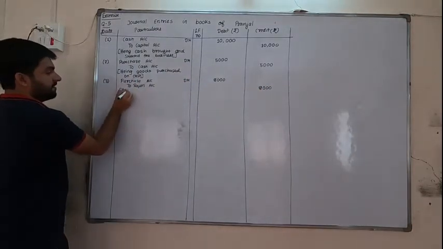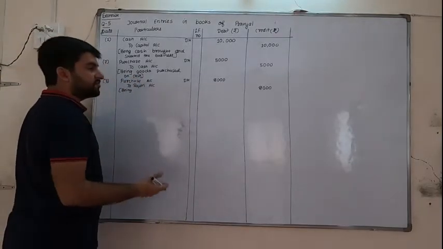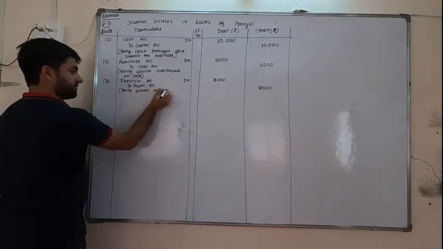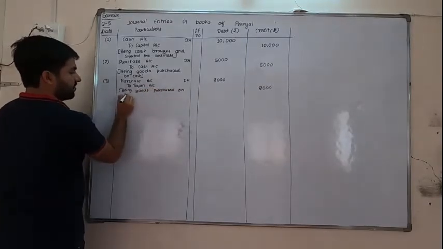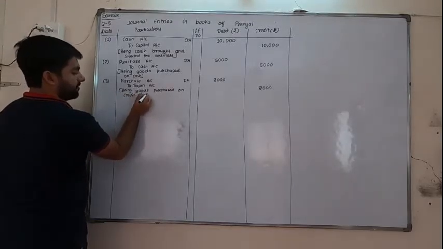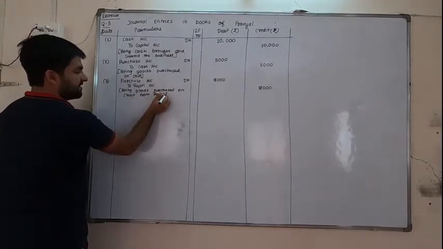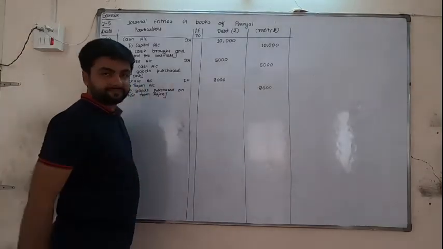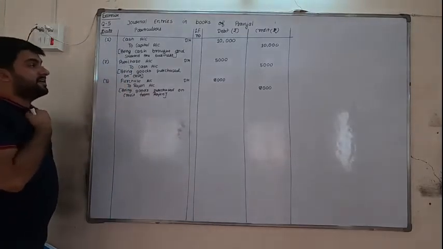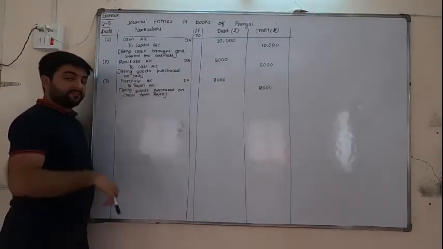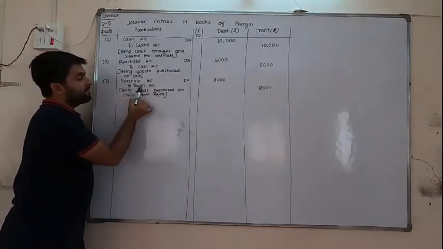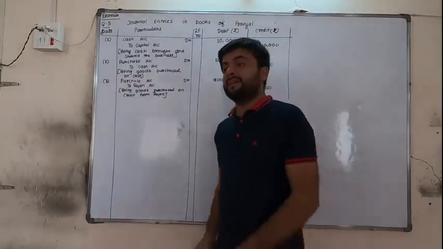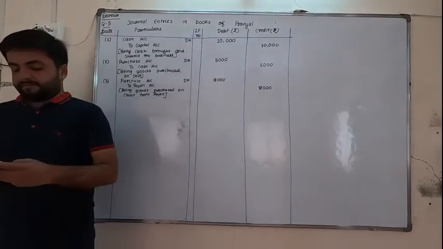B, here goods were purchased on cash, here goods were purchased on credit. So being goods purchased on credit, but from whom? From Rajan. So understand one thing very clearly. When the goods are purchased, purchase is debited. Now the thing is about the credit side. If you have paid the cash, then cash credit. If you have given the check, then bank credit. If you have not given anything, then the name should be credited, because the opposite party is just the giver of the goods, nothing else.